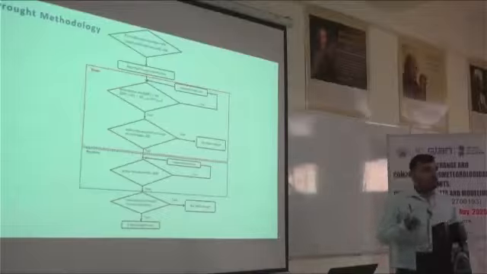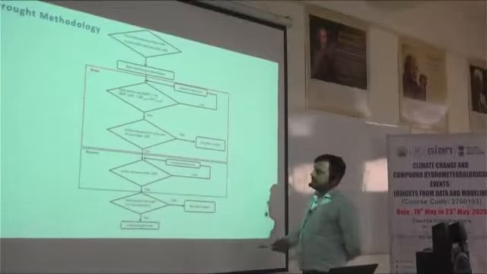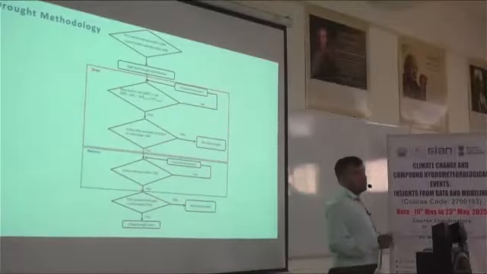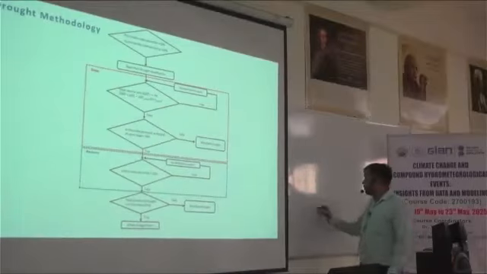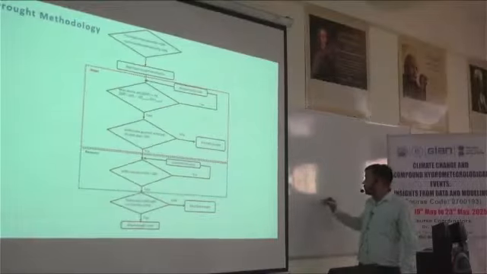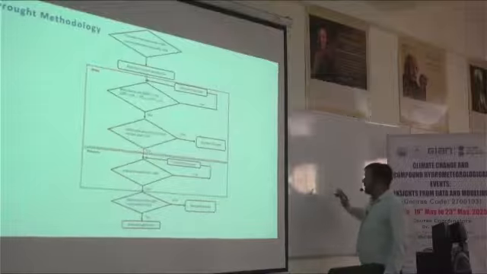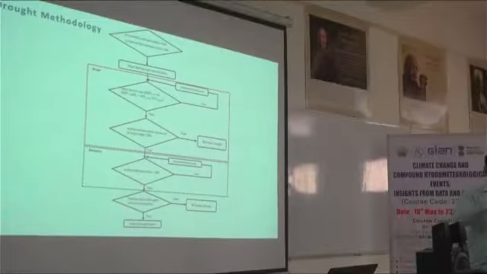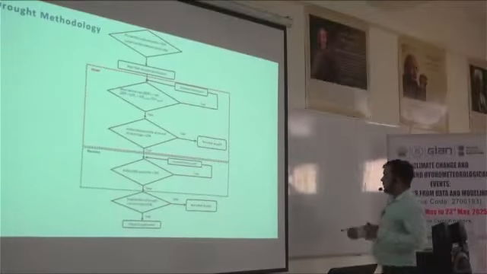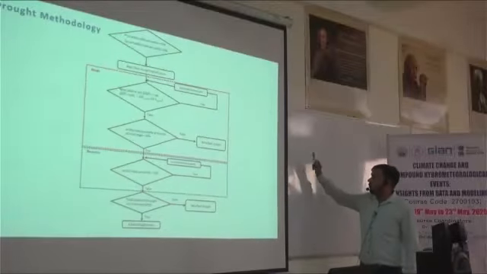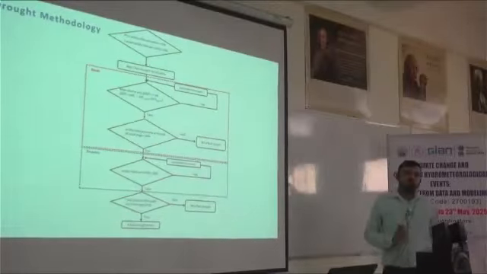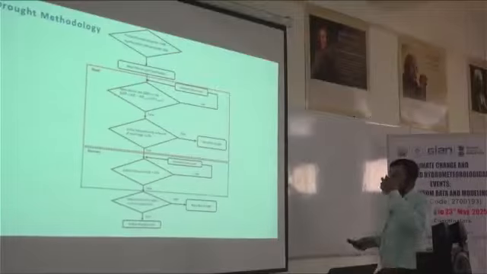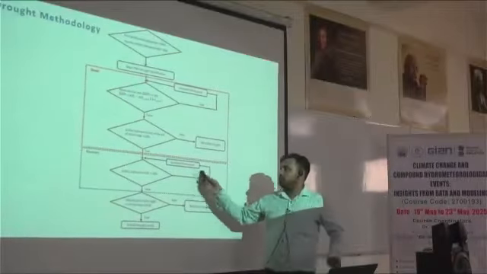Once it is false, we come to the third condition, that aridity index percentile should fall below the 20th percentile. It means this value should fall below the 20th percentile. If it is going from this to this directly without going below the 20th percentile, it means it is not a flash drought. This condition is also mandatory. It should fall below the 50th percentile, and finally it should fall below the 20th percentile.